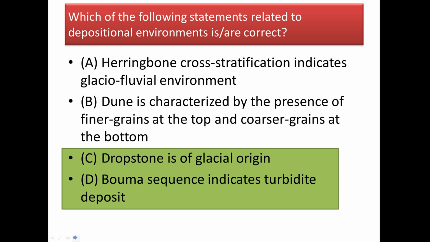Now the third option is dropstone is of glacial origin. This is correct. And the last option, Bouma sequence indicates turbidite deposit. So option C and option D, these are correct answers.